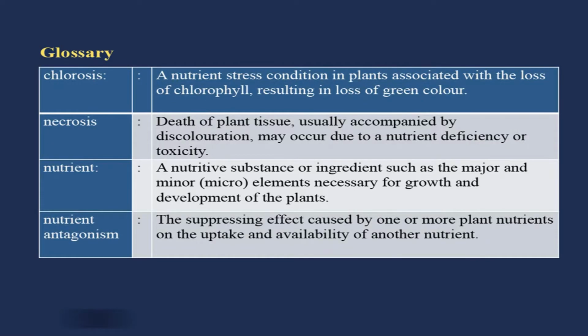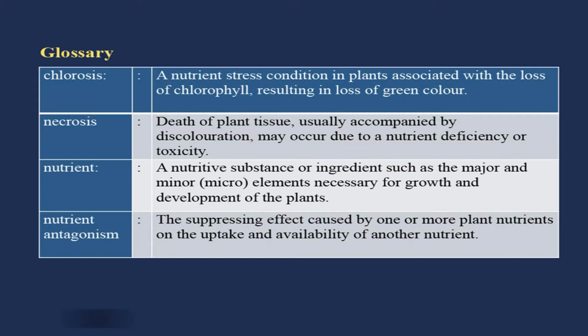Nutrient: a nutritive substance or ingredient, such as the major and minor elements necessary for growth and development of the plant. Nutrient antagonism: antagonism means opposition, the suppressing effect caused by one or more plant nutrients on the uptake and availability of another nutrient.